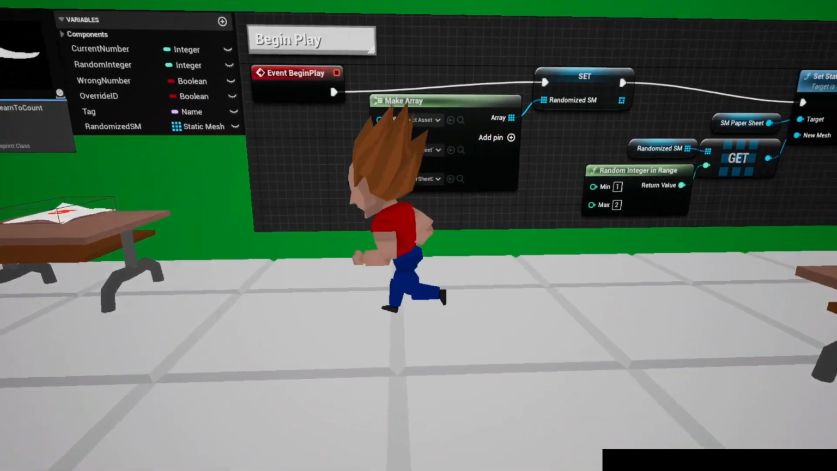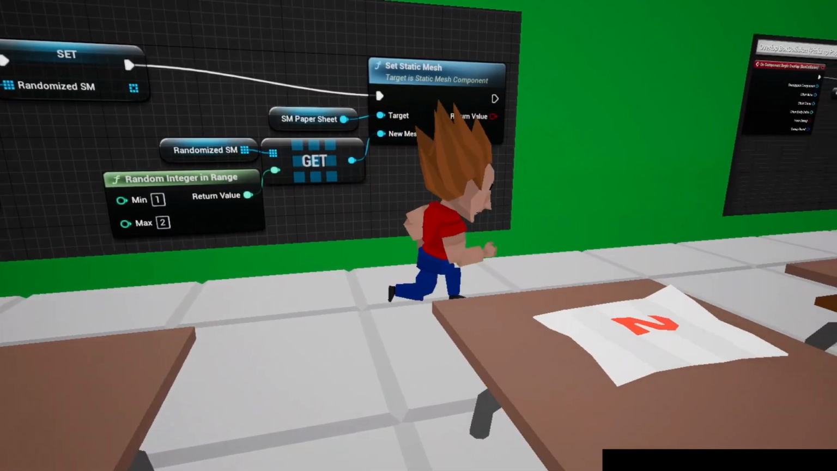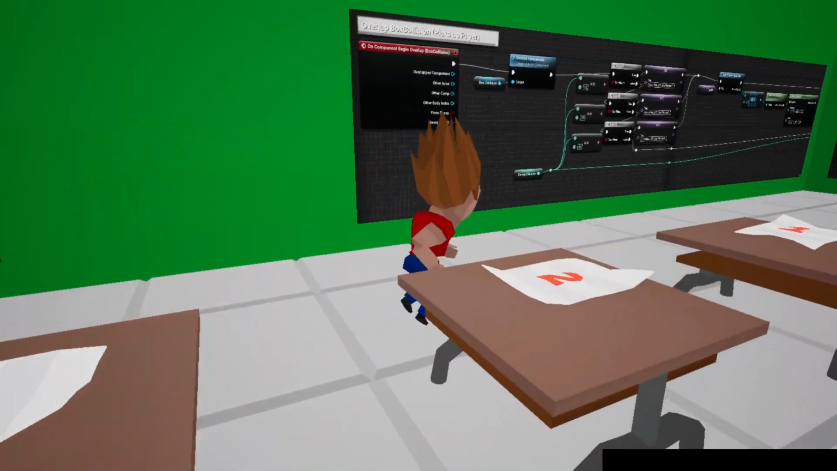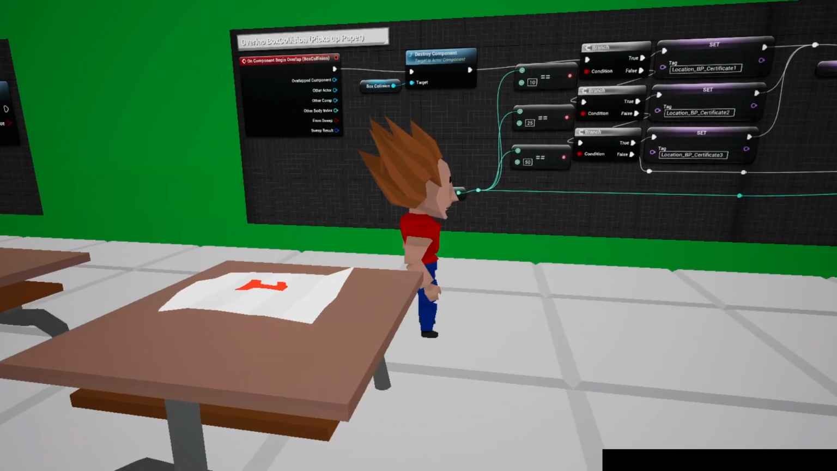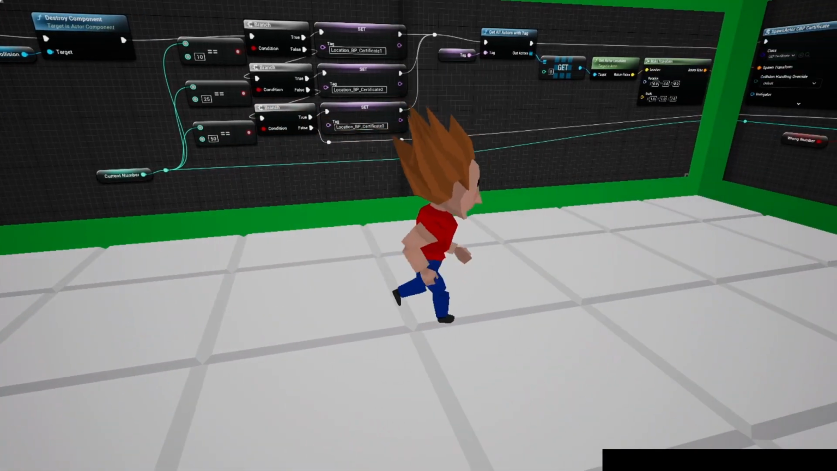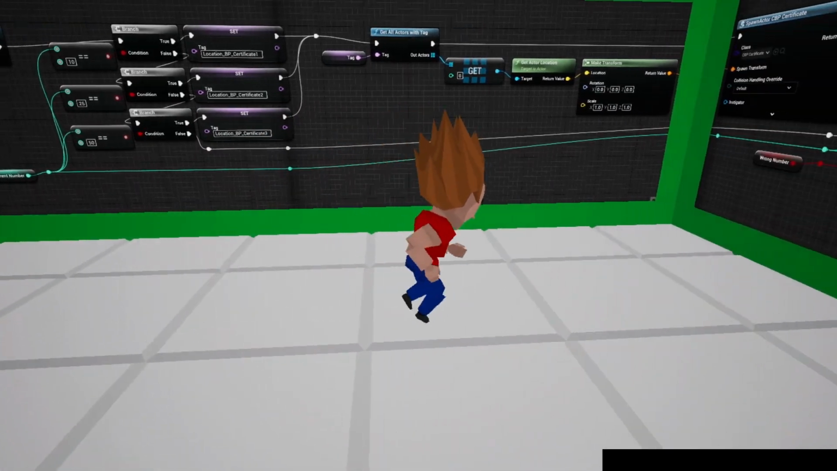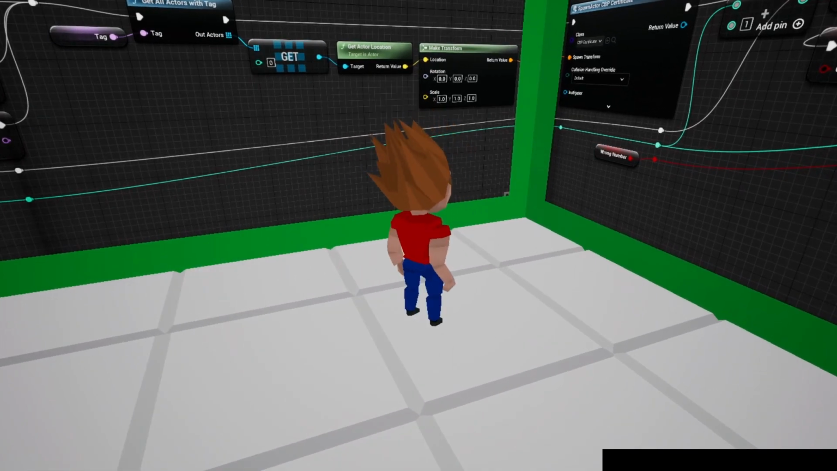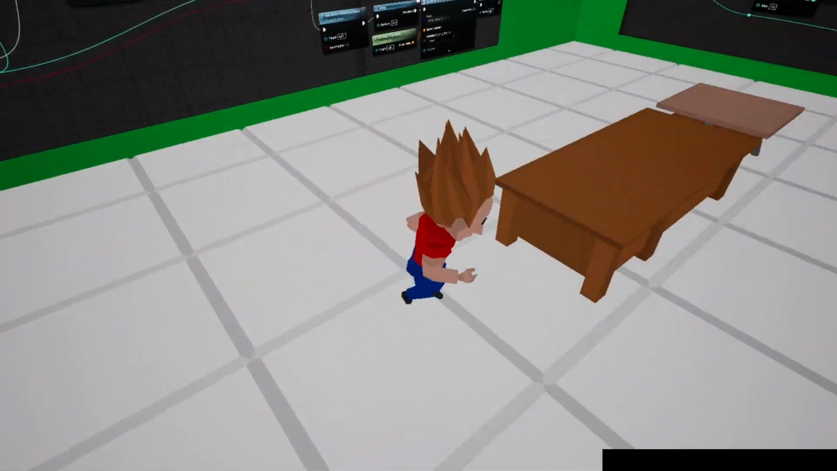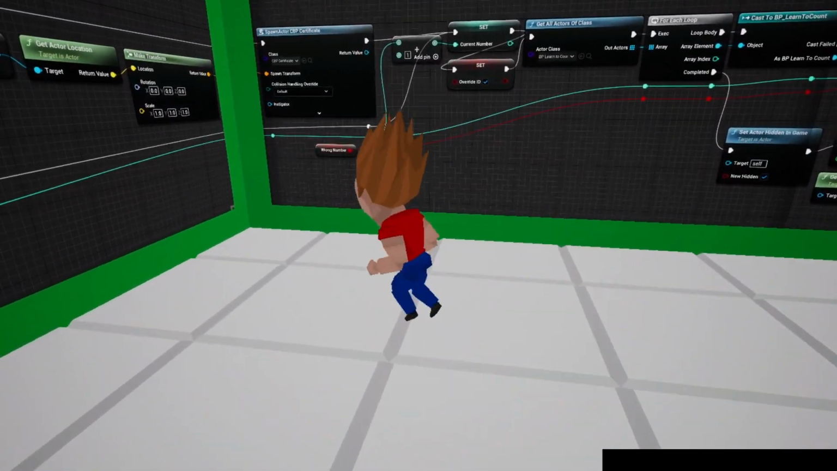So how it works: there's the begin play here. It randomizes the mesh, this way it's not all the same static mesh. Then on overlap box collision, it checks if you're at 10, 25, or 50 to give the reward or not. It gets all actors with tag and its location to spawn the reward. Those actors are hidden here, so you don't see them right now.